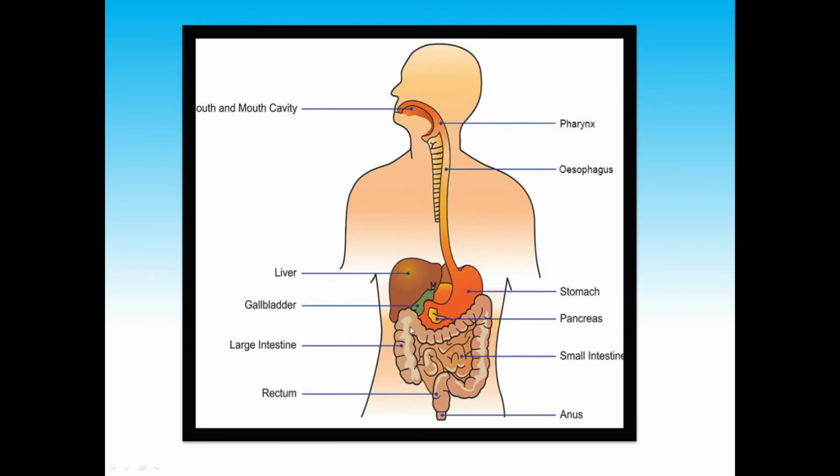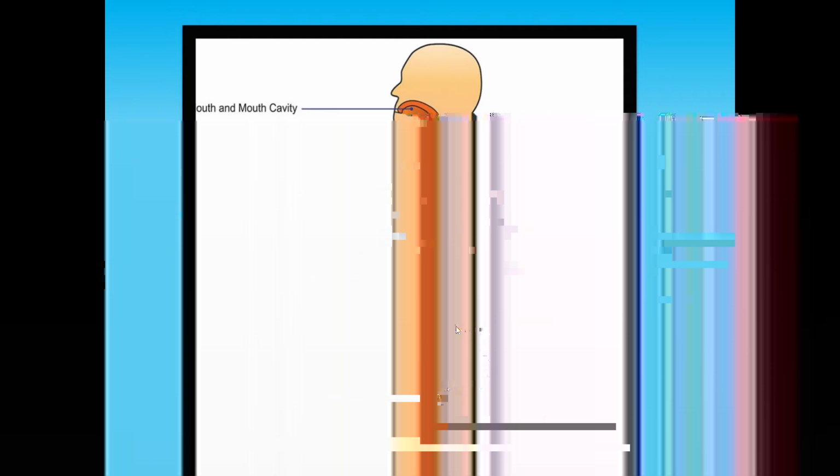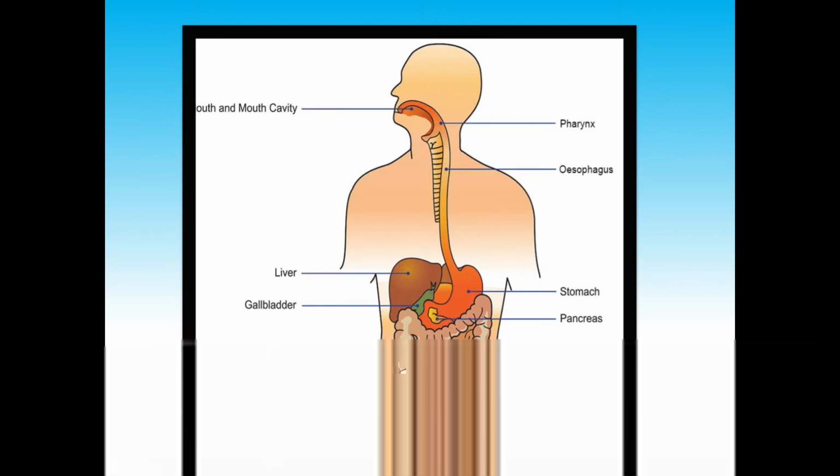Can you see this, children? Now this large intestine is again a tube-like structure. Can you see how it is situated inside your body? It is around 5 feet long.